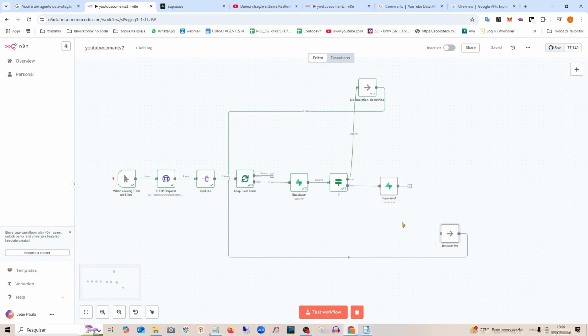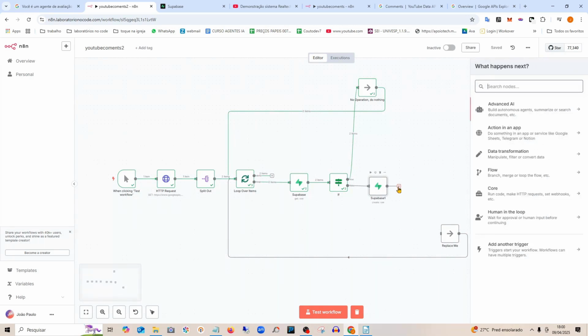And now we are going to finalize here by implementing artificial intelligence to classify. As it stands here, it is already fetching the pending comments so that we can evaluate the response we will give to each comment.